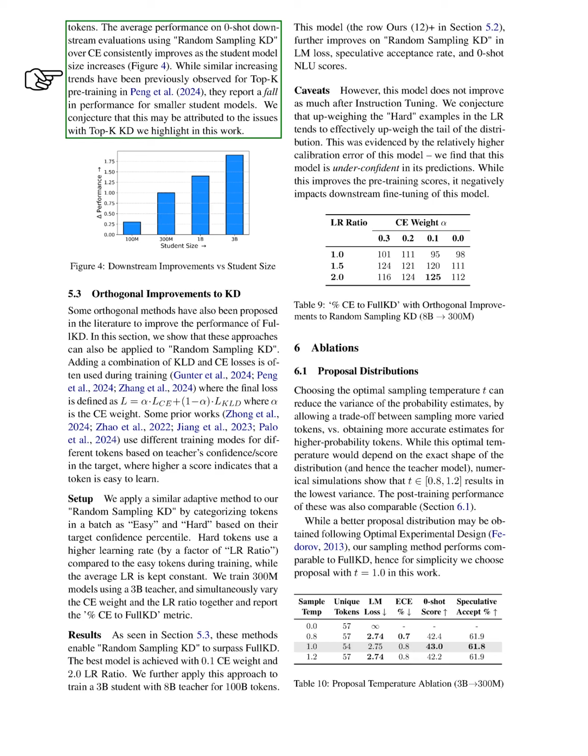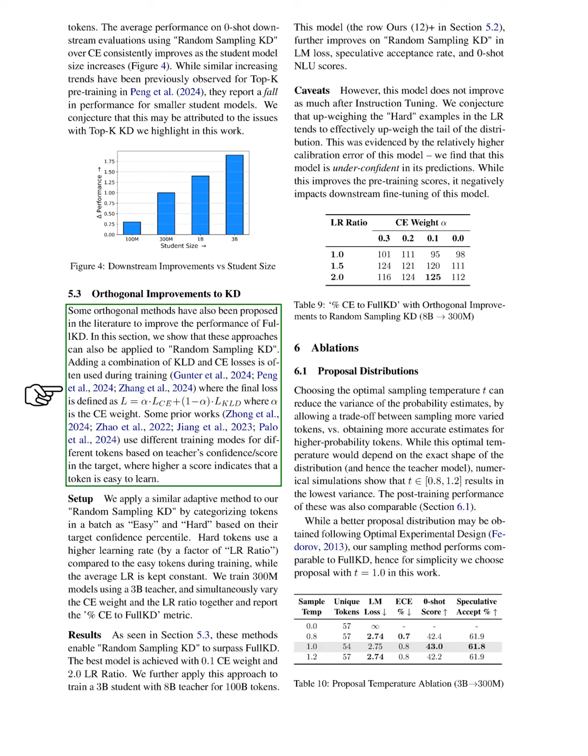We consistently see improved performance in zero-shot downstream evaluations using random sampling KD as the student model size increases. While similar trends have been noted for top K pre-training, previous reports indicate a drop in performance for smaller student models, which we believe may be due to the issues with top K KD that we discuss. We also explore other methods proposed in the literature to enhance full KD performance, showing that these can be applied to random sampling KD as well.